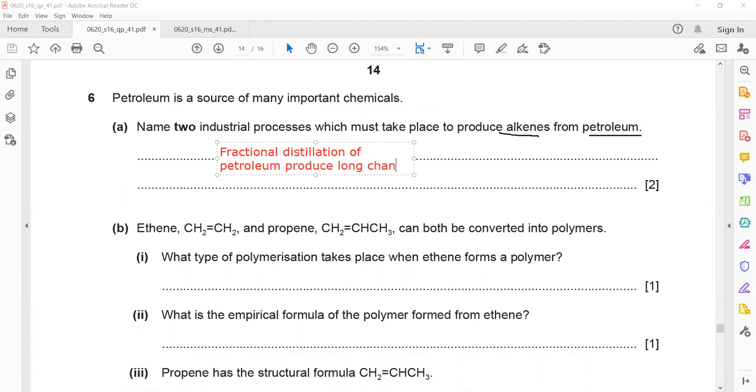long chain hydrocarbons, which are cracked to produce alkene. Is it clear? If you have any question, if you're not able to understand, just let me know, so I'll repeat, otherwise I'll move on to the next question.